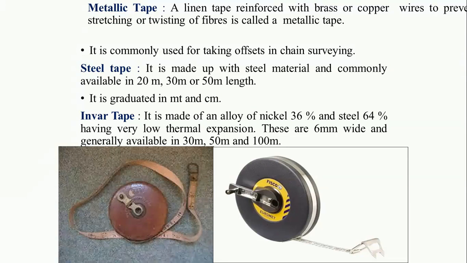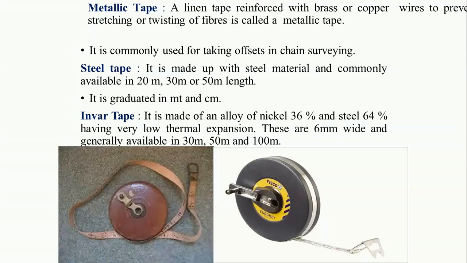Next is your metallic tape. A linen tape reinforced with brass or copper wires to prevent stretching or twisting of fibers is called metallic tape. It is commonly used for taking offsets in chain surveying. We generally use metallic tape while performing the chain surveying.